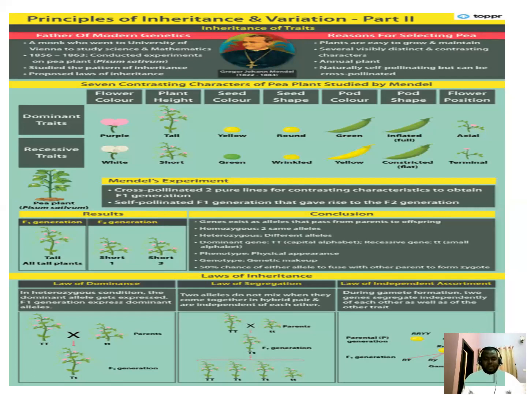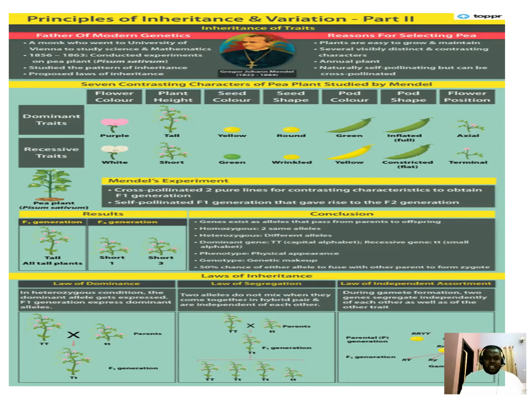In Mendel's experiment, he cross-pollinated two pure lines with contrasting characteristics to obtain the F1 generation. He self-pollinated the F1 generation, which gave rise to the F2 generation. The reason he chose pea plants, Pisum sativum, for this research is that they are very easy to grow and maintain, and it's an annual plant. It is naturally self-pollinated, but it can also be cross-pollinated.